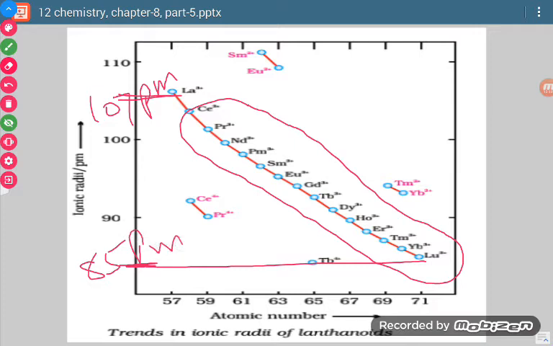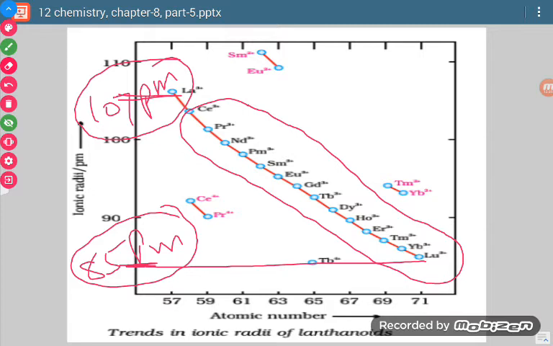So there are 14 elements, but the total gap in size is very small, near about 26 or 30 picometer.